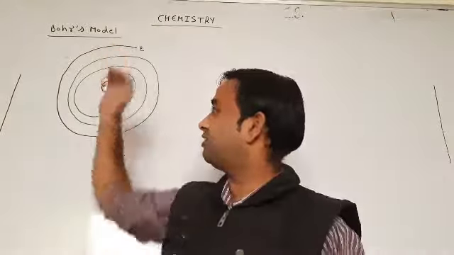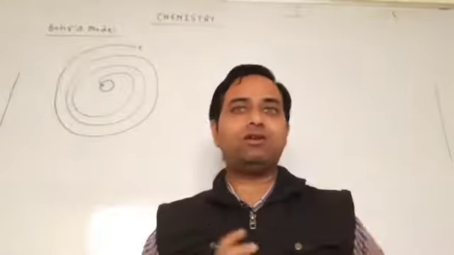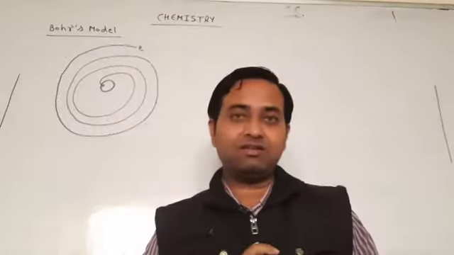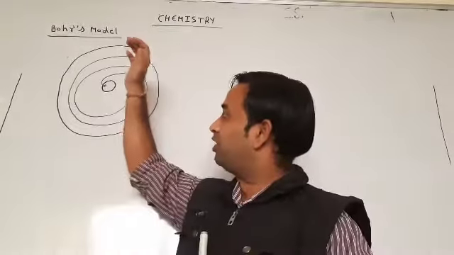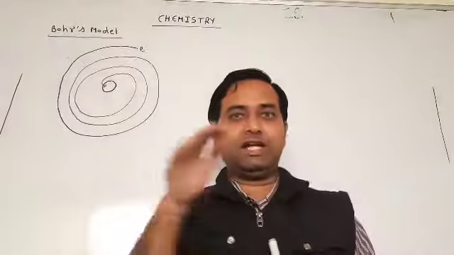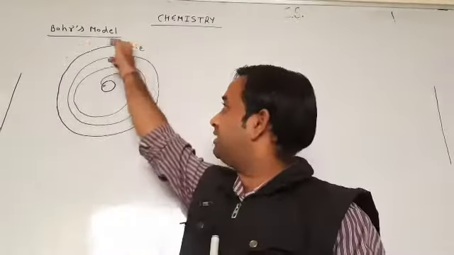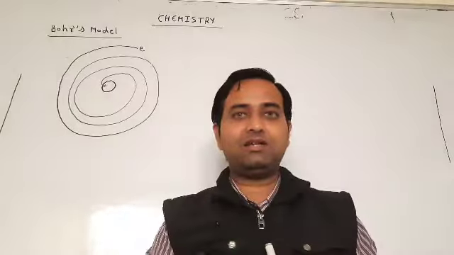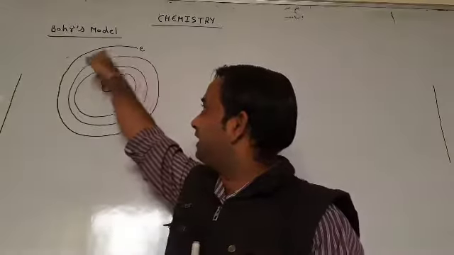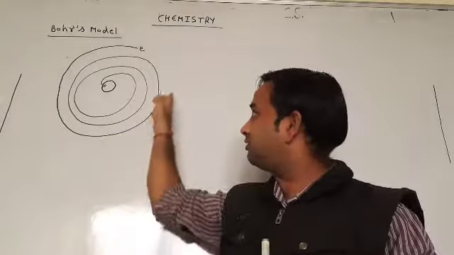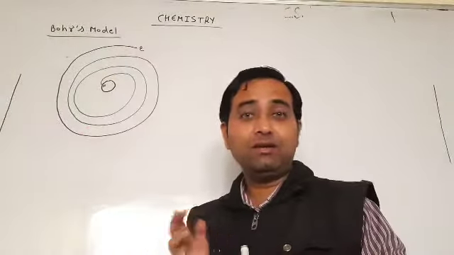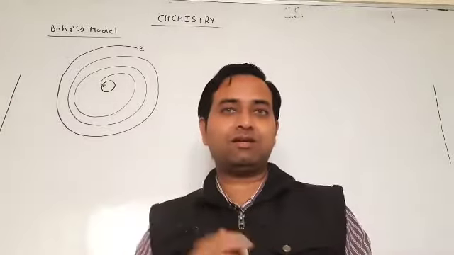But we have all types of atoms, all types of substances, and there we have electrons. Rutherford also does not explain where the released energy is going. Every time the electron releases energy and moves around the nucleus, but where is the released energy going?